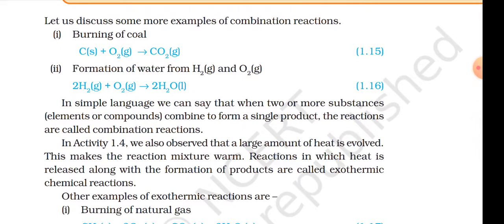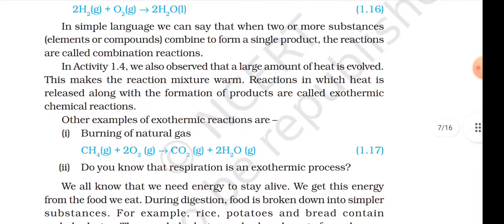Let us discuss some more examples of combination reactions. Burning of coal: C (solid) + O2 (gas) → CO2 (gas), 1.15. Formation of water from hydrogen and oxygen gas: 2H2 (gas) + O2 (gas) → 2H2O (liquid). In simple language, we can say that when two or more substances (elements or compounds) combine to form a single product, the reactions are called combination reactions.